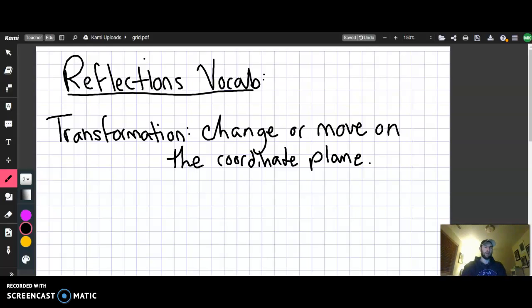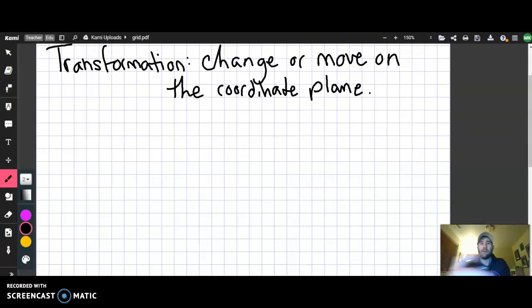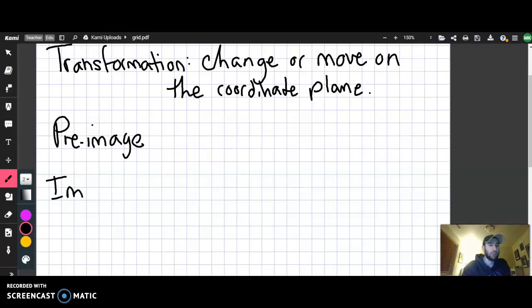Now, to talk more about that, we're going to be having two more words so we can be specific about what the original shape is and what the reflected shape is. And those two words are pre-image and image. The pre-image is the original shape. Pre as in before.